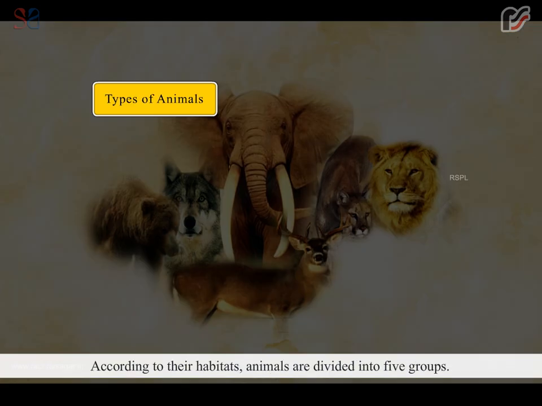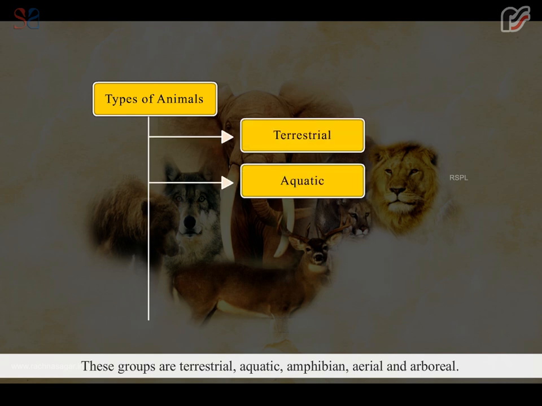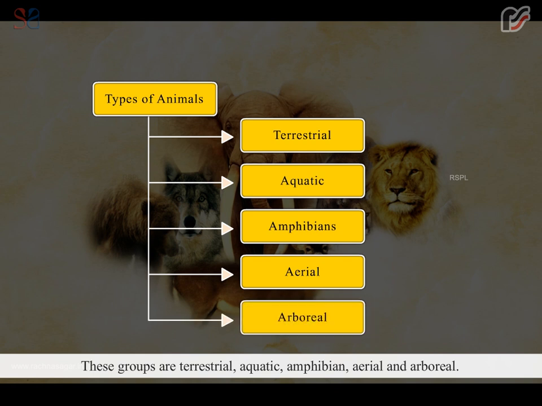According to their habitats, animals are divided into 5 groups. These groups are terrestrial, aquatic, amphibian, aerial, and arboreal. Let us understand adaptation to environment by studying these groups.